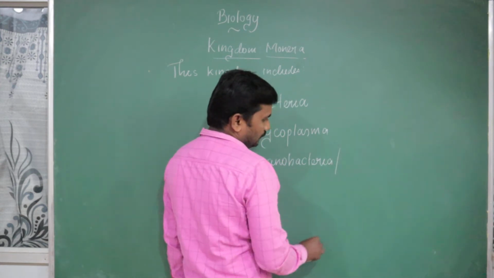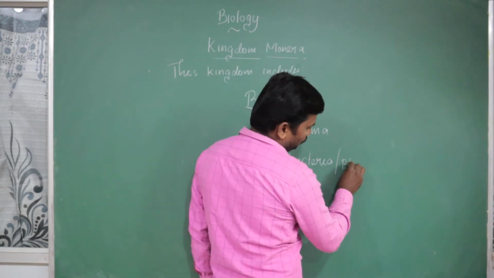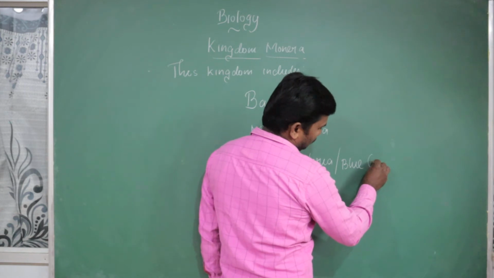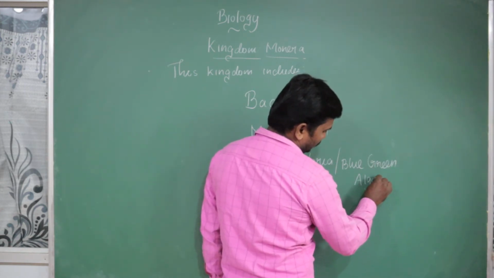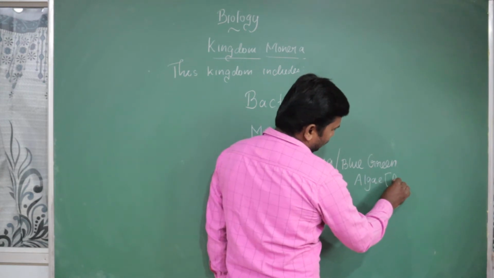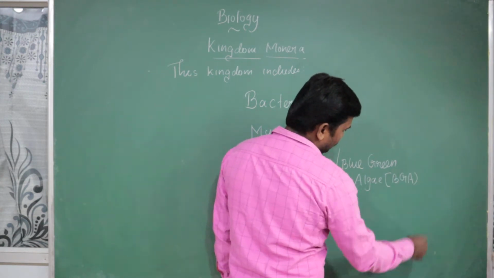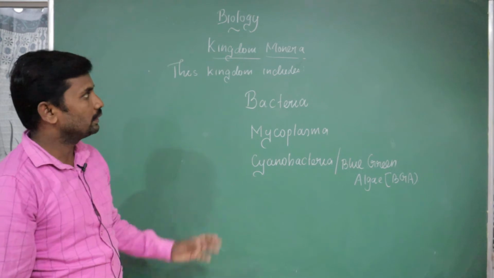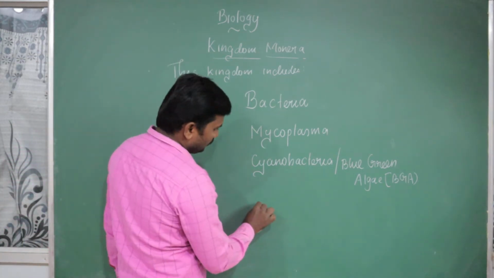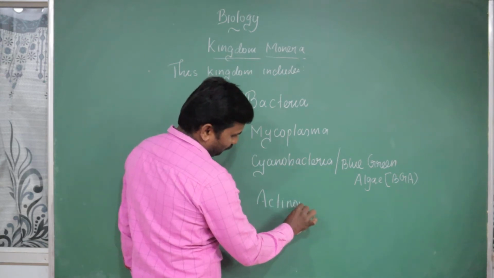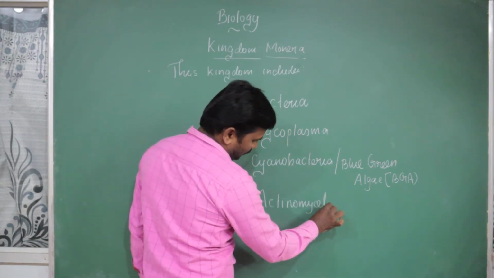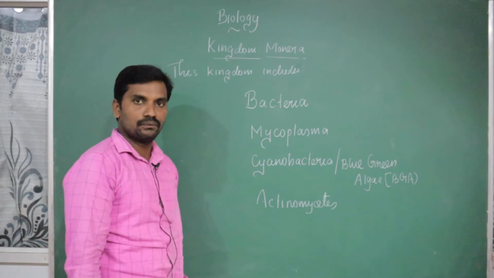The cyanobacteria is also called blue green algae, abbreviated as BGA. The BGA also belongs to kingdom Monera. The last one, actinomycetes, also belongs to kingdom Monera.